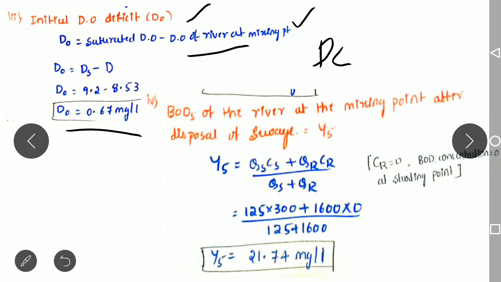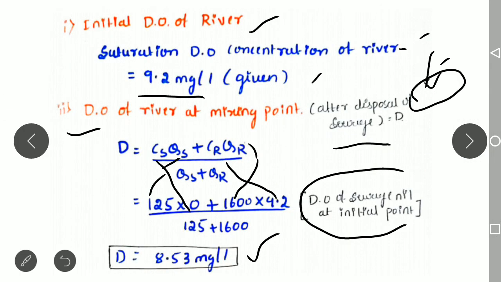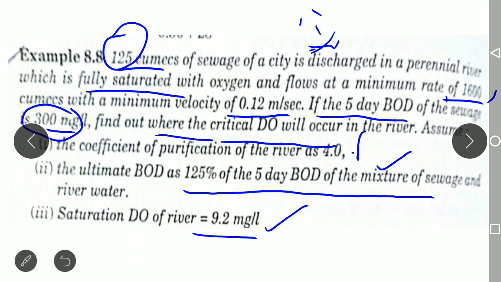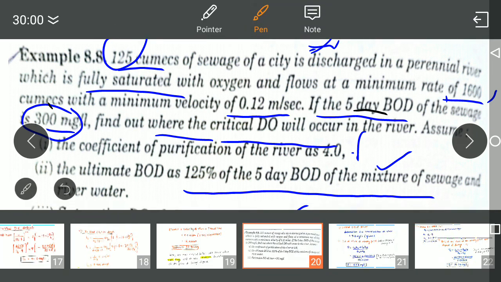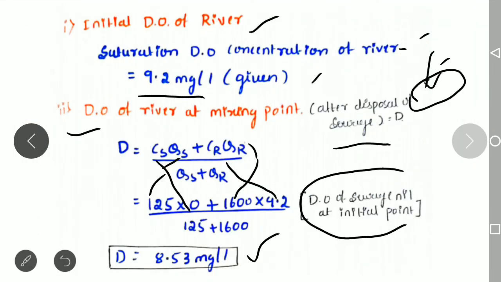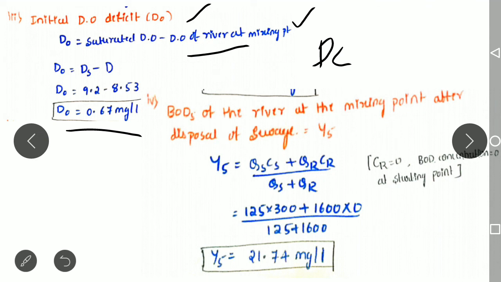The next step is to find out the 5 days BOD of the river at the mix. The 5 days BOD of the sewage is given here, as you can observe in this problem, 300 mg per liter. Now you need to determine the 5 days BOD of the mixture, that is the sewage as well as the river mixture. This is the standard formula that is used to determine the concentration.